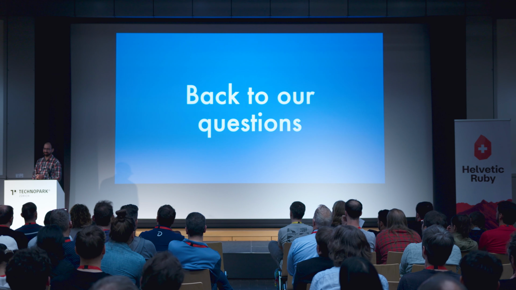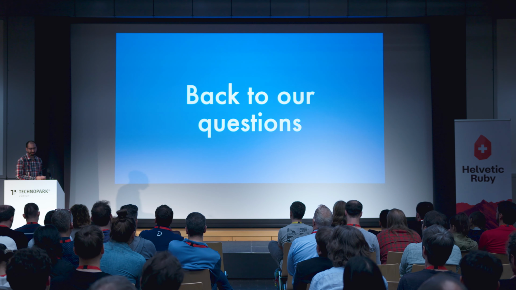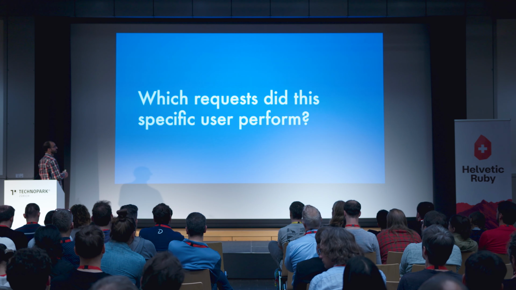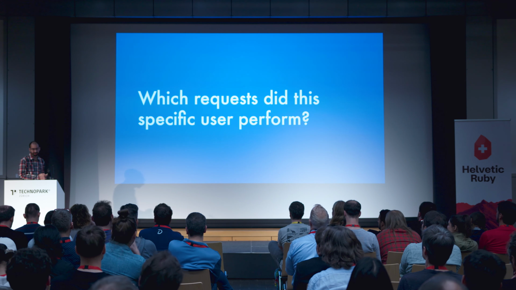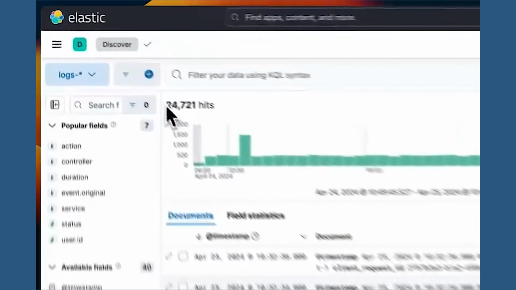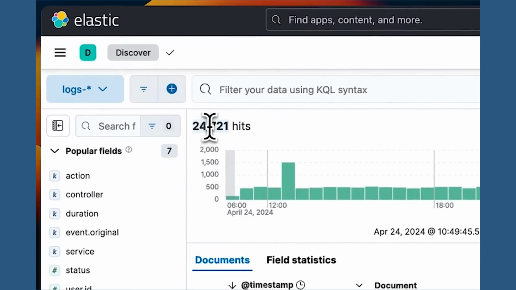So back to our questions. We wanted to ask, which requests did this specific user perform? Now we're going to see how we can do this using Kibana. We're going to start from having all the logs, which is 24,000 here.